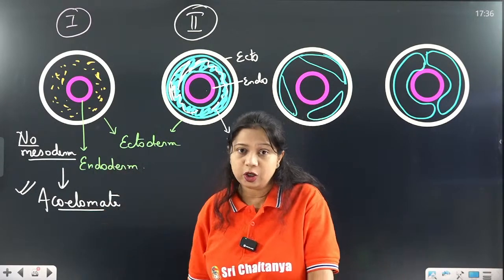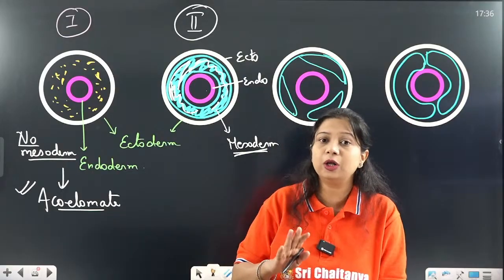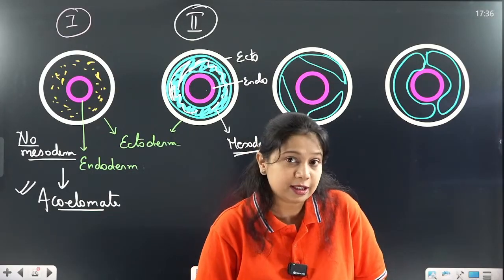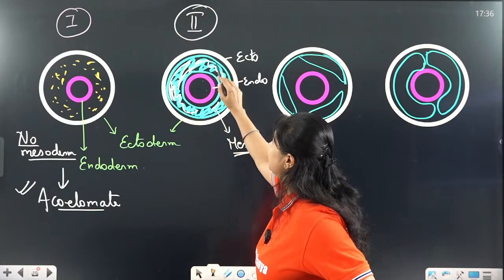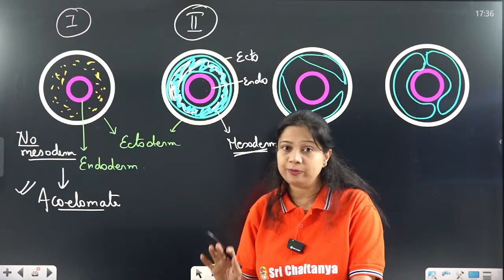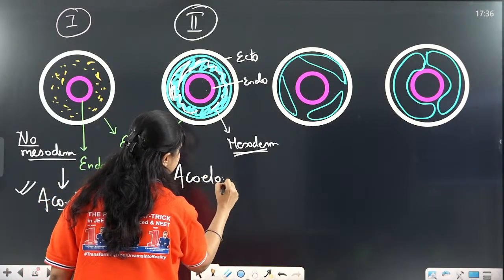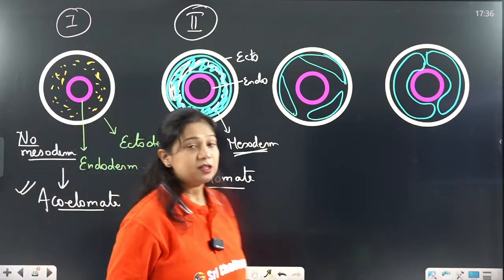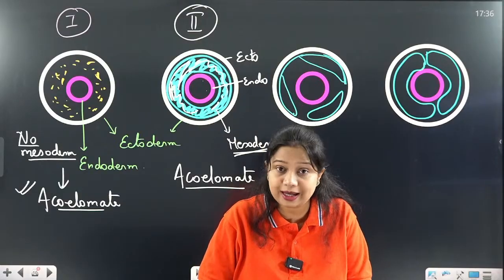In the first scenario, mesoderm was absent. In the second scenario, the whole empty space itself is absent, even if they contain the third germ layer, mesoderm. So here they have mesoderm, but between ecto and endoderm, there is no empty space. So even they are also called acoelomate. So the first and second type of scenario is of the acoelomate group. They are called acoelomate organisms.